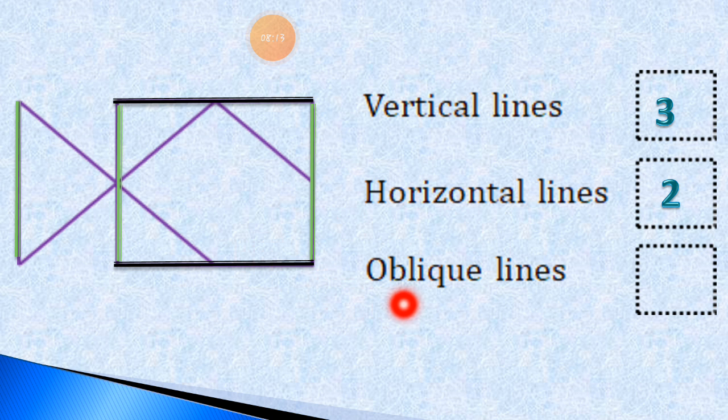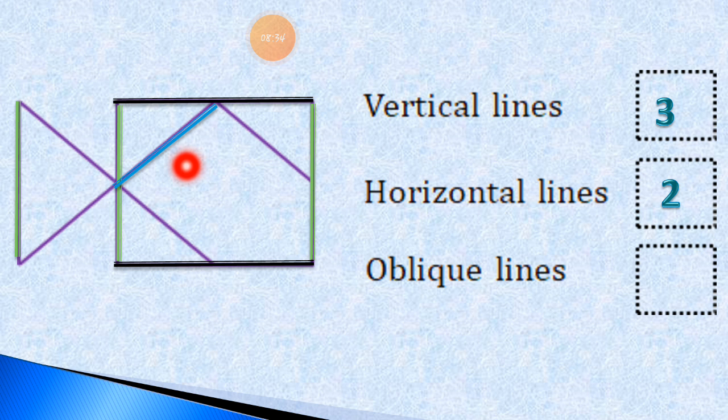Now we have to find out how many oblique lines. What does it mean? The slanting line. How many slanting lines are there in the given picture? So let's find out. I just overwrite with the blue color, so it is easy to identify.